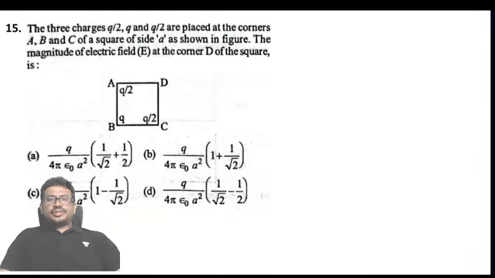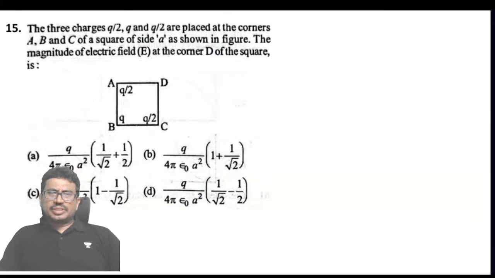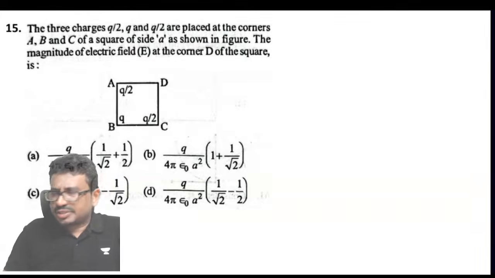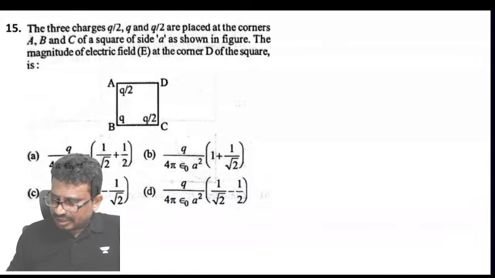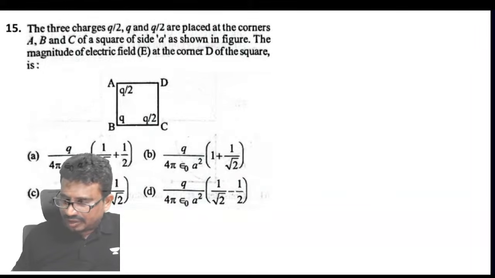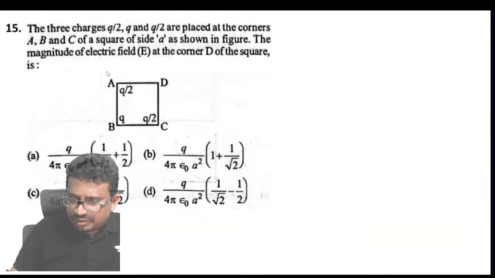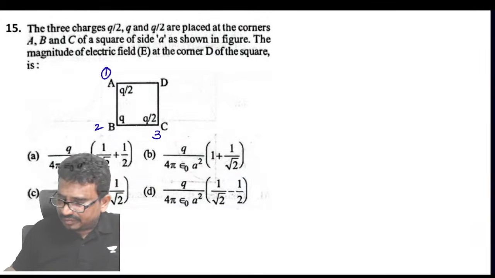Next. Yeah, take the next one. The three charges Q by 2, Q and Q by 2 are placed at the corners A, B, C of a square of side A, as shown. Find the magnitude of the electric field at the corner D. Now, let us say this is 1, this is 2, this is 3.